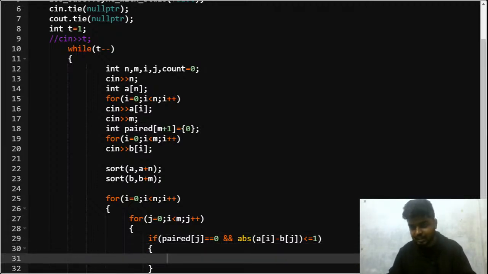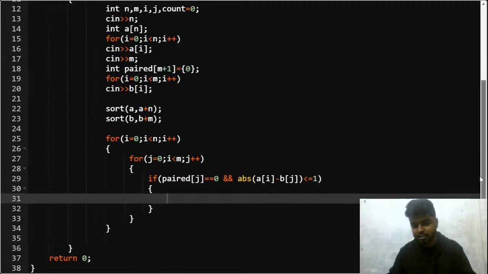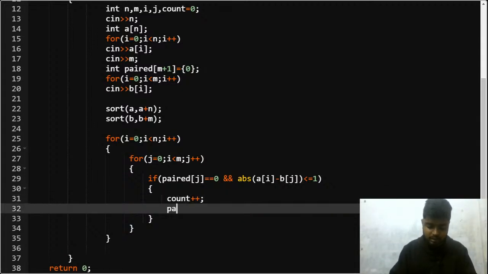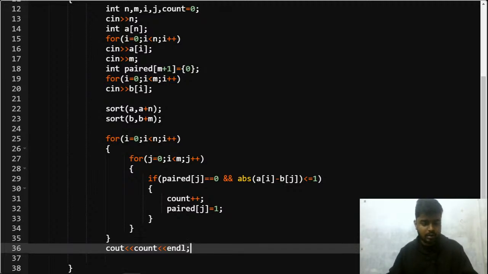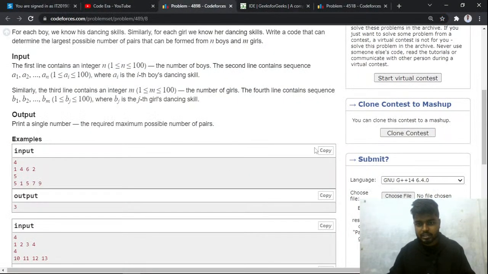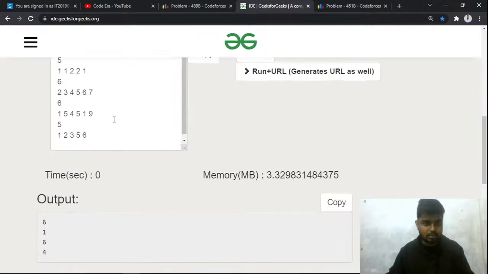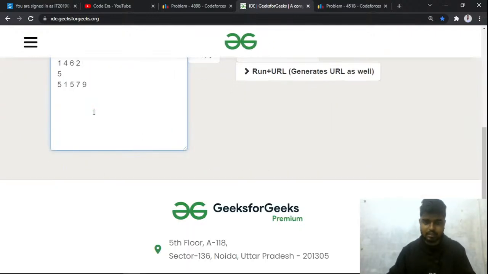In that case I'll increase my count, I'll do a count plus plus, and after that I'll say that the jth girl is paired, right? So I'll say that paired of j is equal to 1. Now it is paired, right? And in this way, in the end, I can simply return the count. Let me just copy the test cases and see whether our program is working for the samples or not, and then we'll submit it.